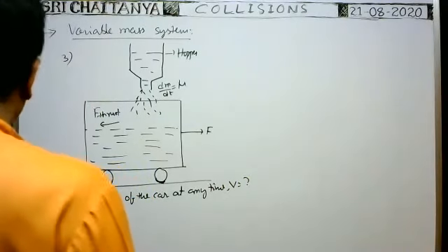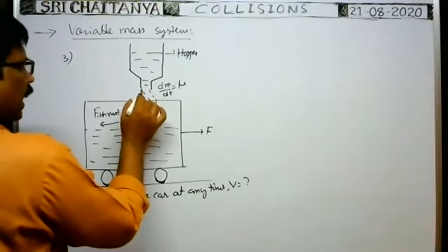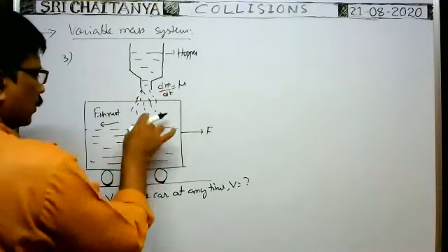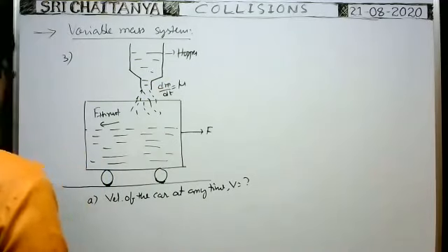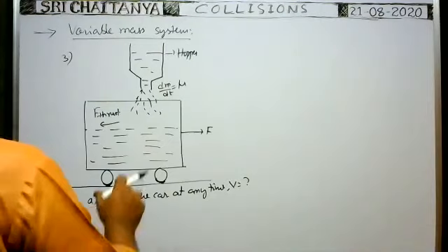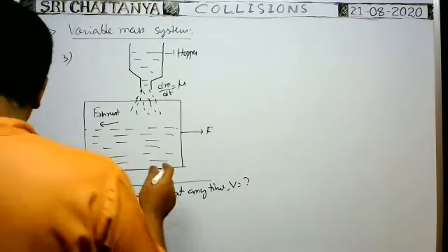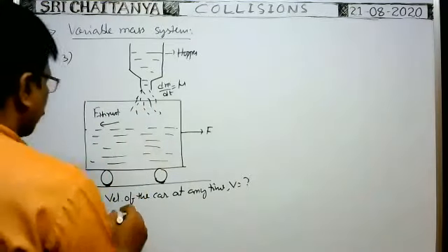We have to derive this one. Here we need the relative velocity of the sand with which it falls into the car, because the car travels along the horizontal direction.